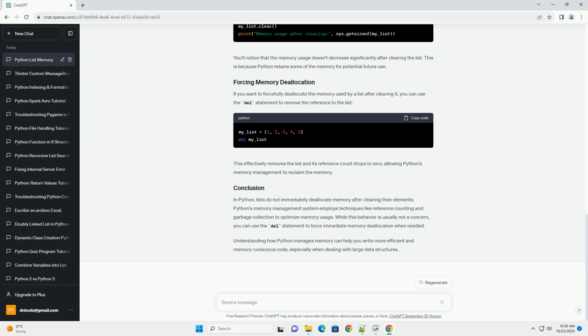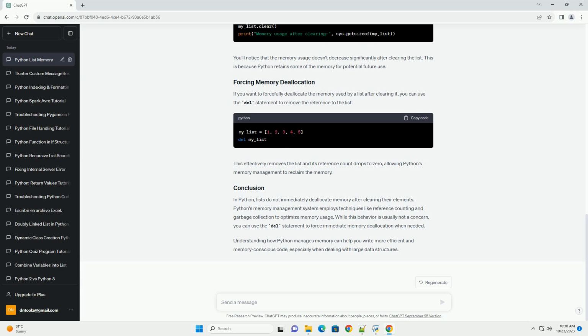Python uses a technique called reference counting for memory management. Each object in memory has a reference count that tracks how many references, variables, point to it. When the reference count drops to 0, the memory is deallocated. For lists, Python uses an additional memory optimization technique called garbage collection. This means that even after clearing a list, the memory might not be immediately deallocated.